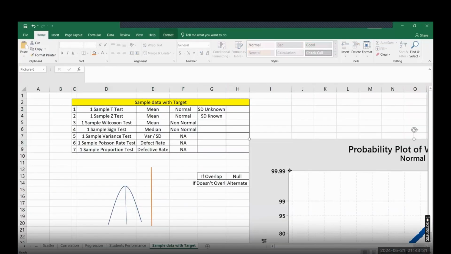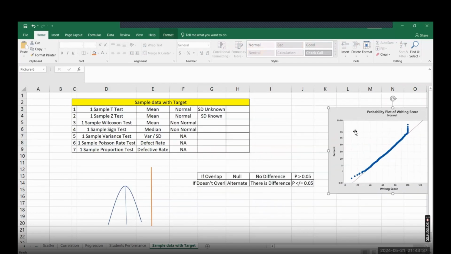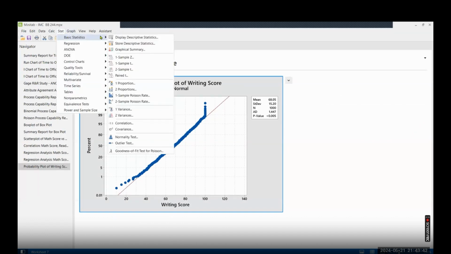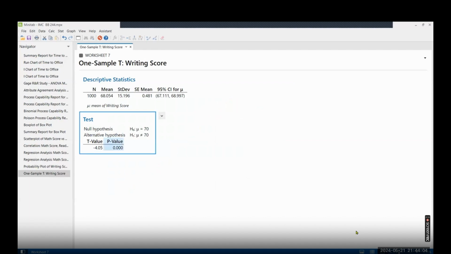Let's say here. We will go to Stat, Basic Statistics, and here is the one sample t-test. Now your data is in a single column, yes, writing score. What target you want to achieve? You want to achieve 70 as a target. Click on OK. Looking at the p-value, are this target and your number the same or are they different?